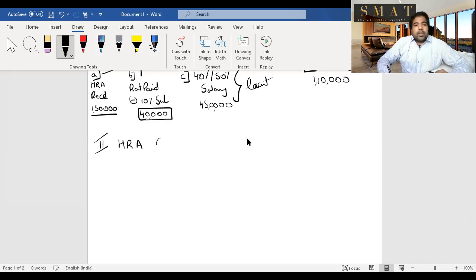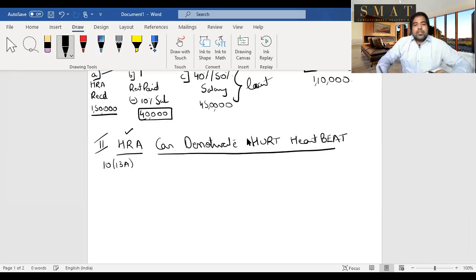HRA, which we just saw, can demotivate and hurt heartbeat. So this is the shortcut. Let's quickly see. HRA we've already seen, which is under section 10(13A). All these others are in one section only, that is section 10(14). So you don't have to remember the section. All these, first, of course, are allowances. The moment you get one, the first step is you will add, and then you'll minus an exemption, which is under section 10(14). Anyways, guys, forget the section right now. Let's focus on can demotivate, hurt heartbeat.